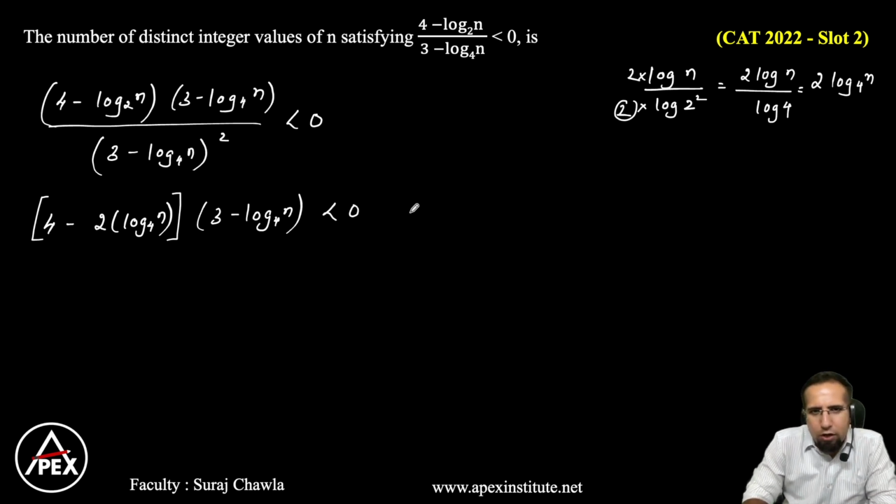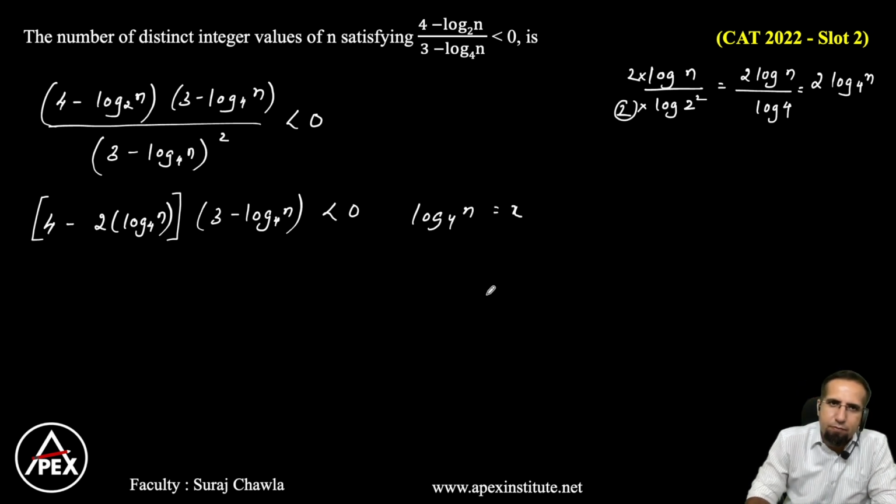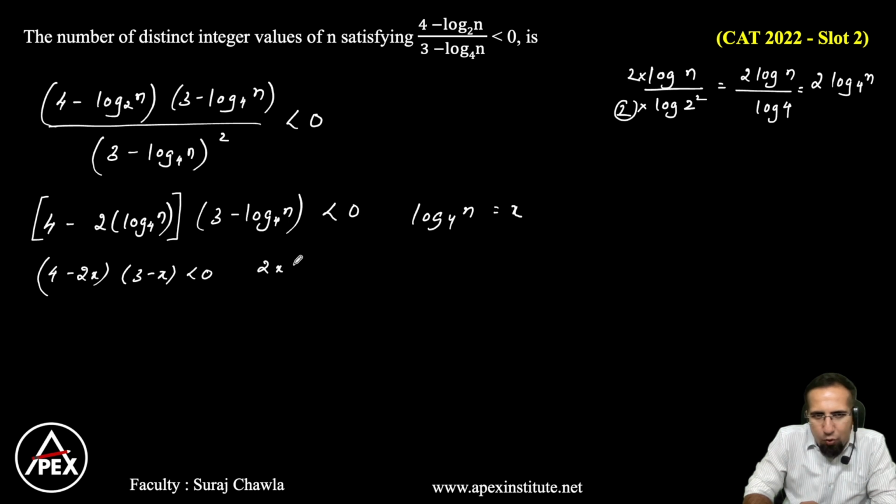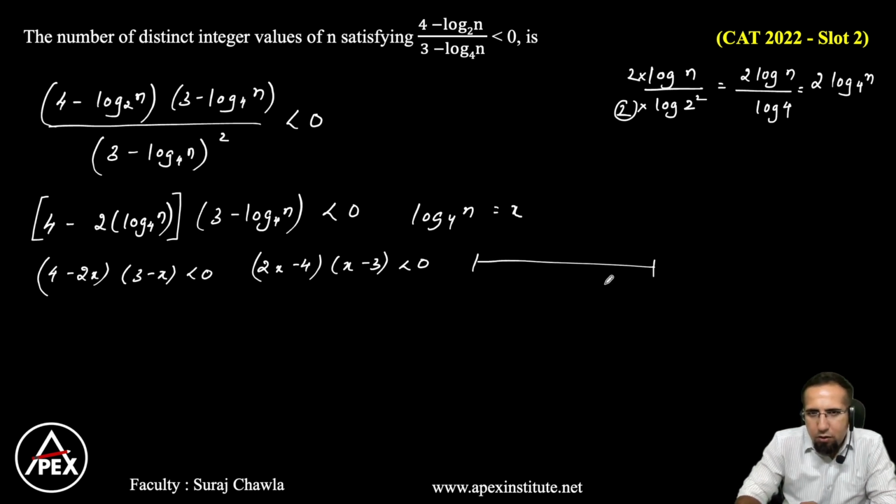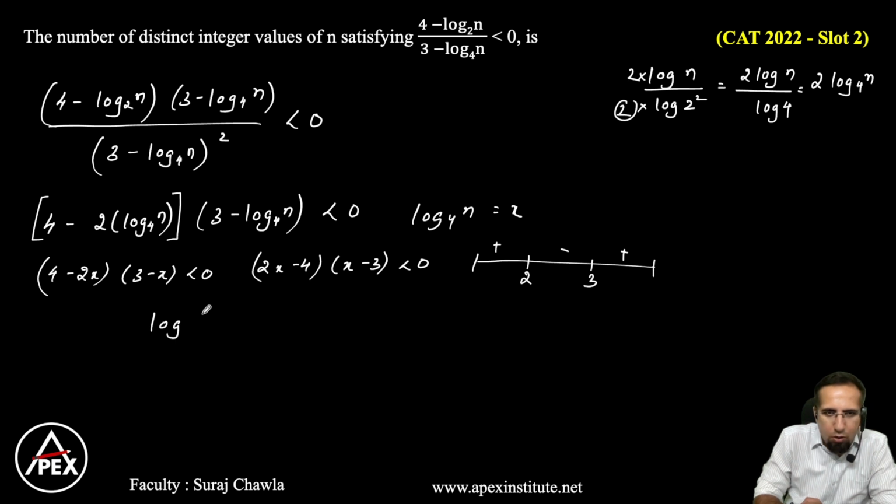Now what can we do? Let me assume log n to the base 4 is equal to x. So what do we have here? If I look at this value, I have 4 minus 2x into 3 minus x should be less than 0. Or I can rewrite this as 2x minus 4 into x minus 3 should be less than 0. So what are my roots here? My roots are 2 and 3. Positive, negative, positive. So therefore the range, which means log n base 4 should be greater than 2 and less